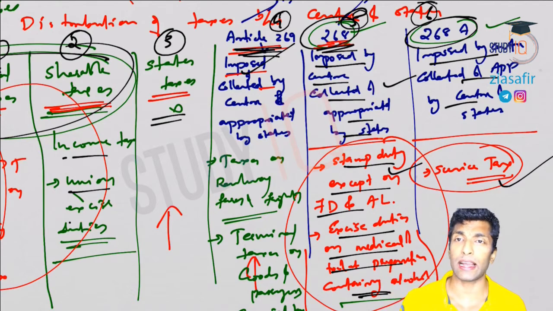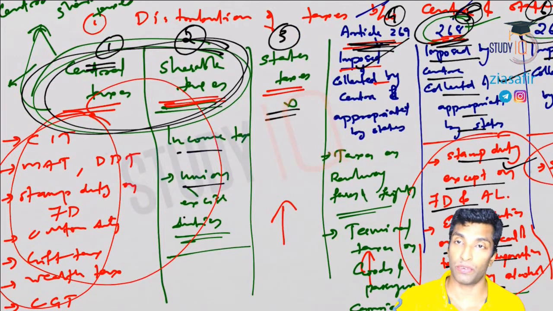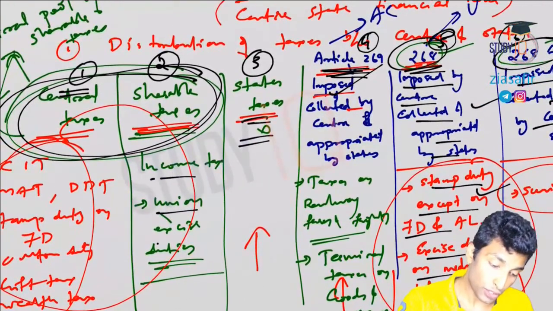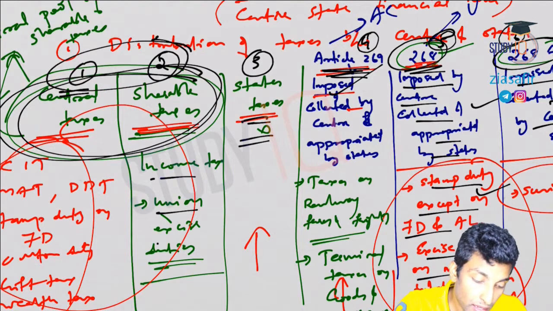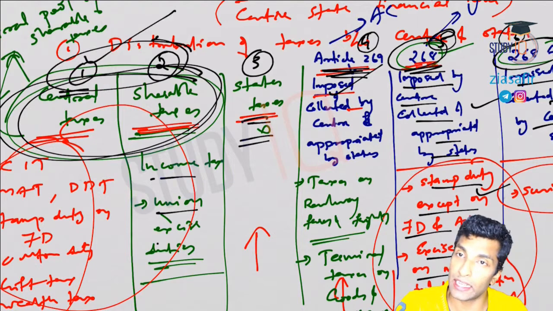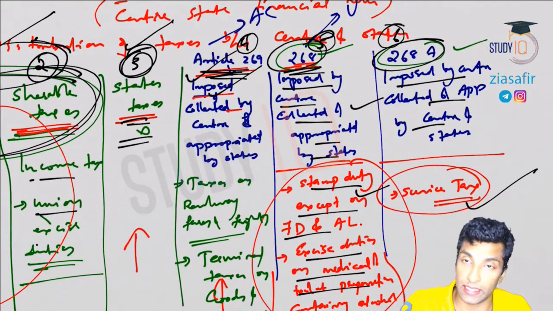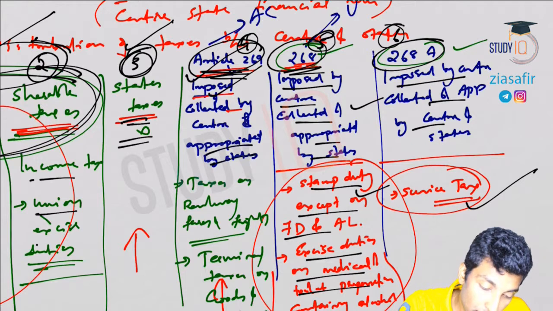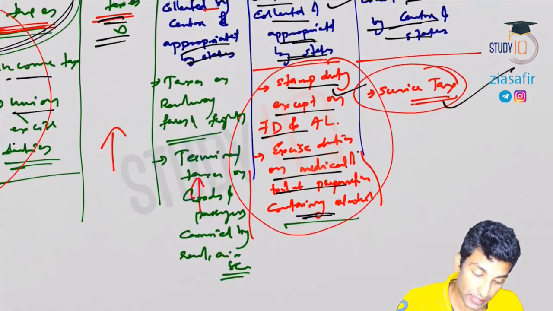So by seeing the taxes itself, you can understand whether it is 269. Then this will be shared together. The first and second are in the Central Pool of Shareable Taxes, so that has to be given to states. Then this is exclusively the states' tax. Here also 269 appropriated by states, 268 appropriated by states, and 268A appropriated by center and states.